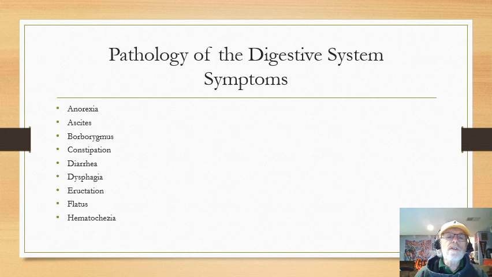A couple conditions here. First of all, anorexia. And this is basically involving symptoms that we get of the GI tract. And some of these you probably are familiar with. But anorexia is just another medical term for the loss of appetite. So when somebody has either an illness or something like that, or where they don't have any appetite, when their appetite is no longer there, it's called anorexia.